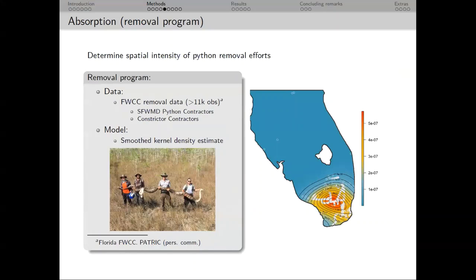Now, switching to the Python removals program, this one's pretty simple. I obtained data from Florida FWC's removal program, which has 2 categories of paid contractors who remove snakes. I then fit a smooth KDE to the data to get a more broad sense of where those removal efforts are being focused. And I did this without using roads as a covariate because the previous method really got at those mortality around roads.